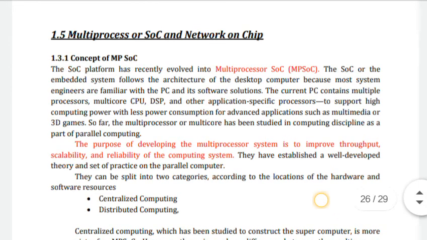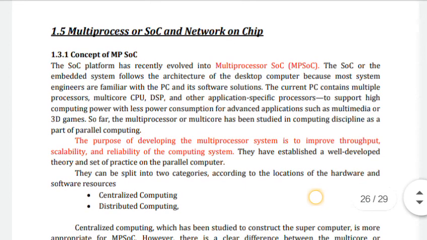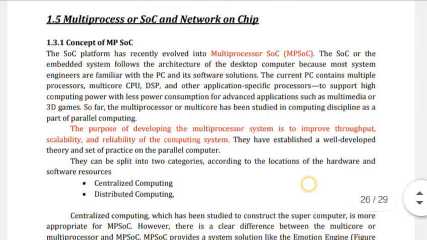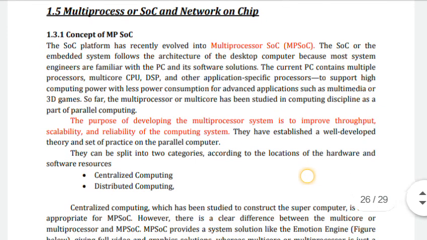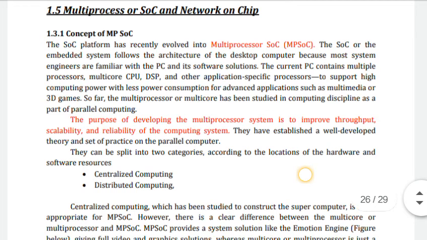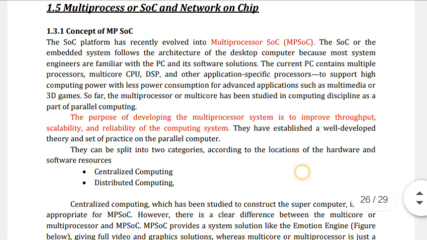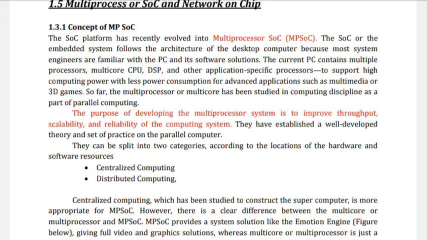The SoC, or the embedded system, follows the architecture of a desktop computer because most system engineers are familiar with the PC and its software solution. The current PC contains multiple processors, multi-core CPU, DSP, and other application-specific processors to support high computing power with less power consumption for advanced applications such as multimedia or 3D games.